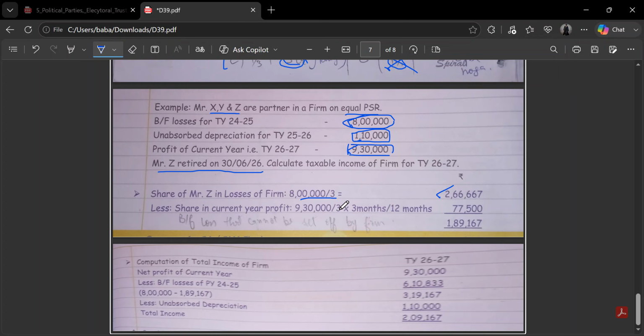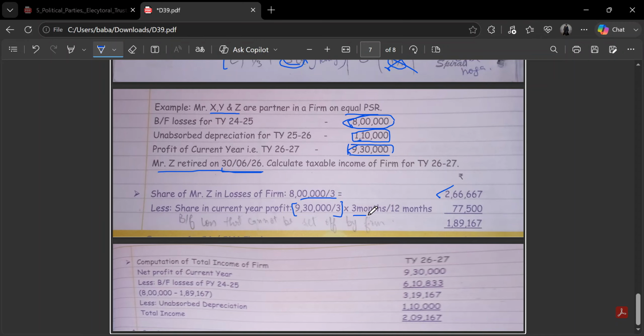But Mr. Z retired early. He retired in June 2026, so his share is for only 3 months. So multiplied by 3 divided by 12 gives his share of 77,500. So out of 2,66,667, after adjusting current year profits, rupees 1,89,167 will lapse, and the rest of it will be available for the remaining partners to utilize against their profits.